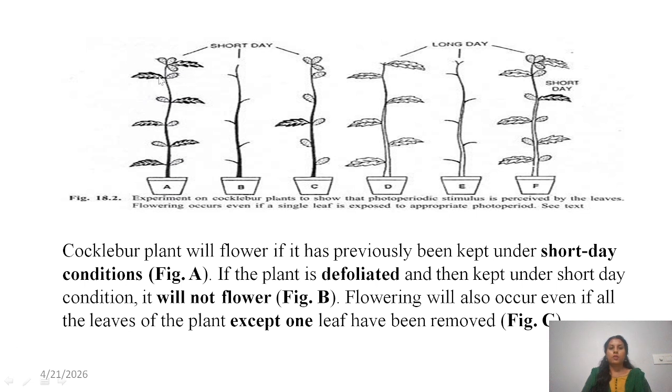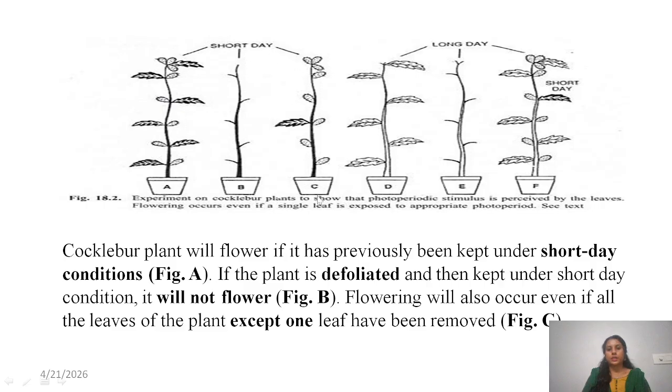It showed flowering. So what is B? In B, they removed all the leaves, because they wanted to prove that the leaf is the organ which perceives the short day, and exposed the plant to short day. That time the plant didn't show any flower.